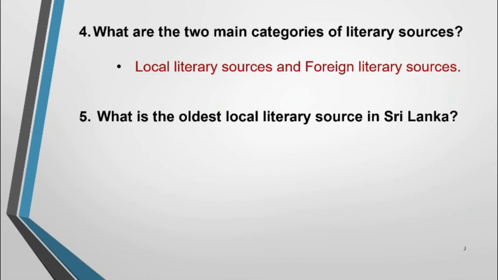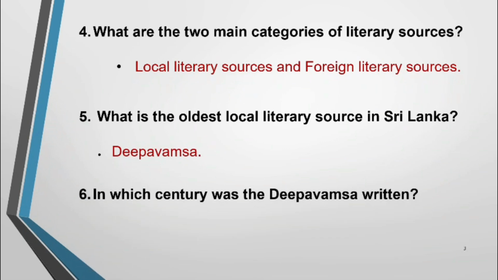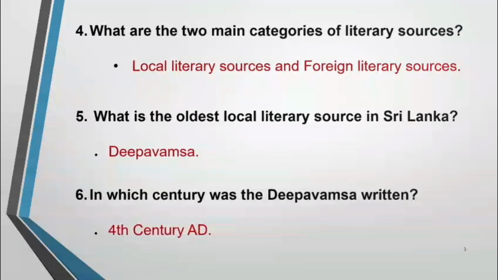Question number 5, what is the oldest local literary sources in Sri Lanka? It should be Deepavansa. That is the oldest literary sources in Sri Lanka. Question number 6, in which century was the Deepavansa written? You should know that one. It was written in 4th century AD. AD means Anno Domini.